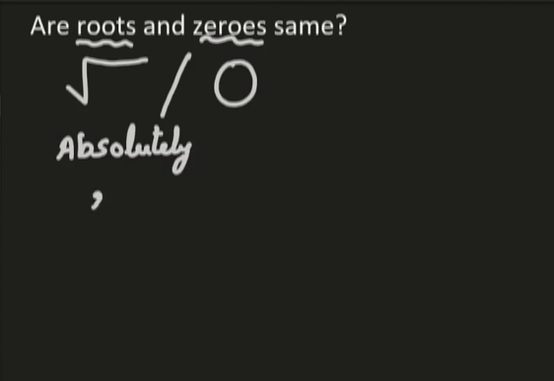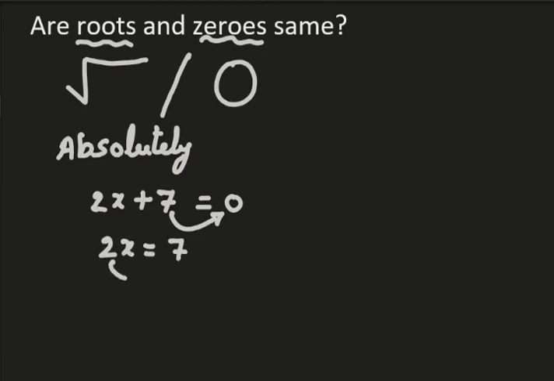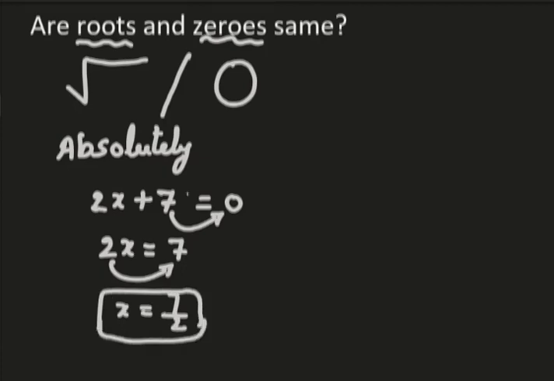Suppose 2x plus 7, you well know that it is a polynomial. At the same time, if I equate this to 0 and go on simplifying, first I'll shift this 7 to the right side, I'll get 2x is equal to minus 7. Then I'll shift this 2 to the right side, I'll get minus 7 by 2. Now I have got the value x is equal to minus 7 by 2. Now this is called the root of this equation.